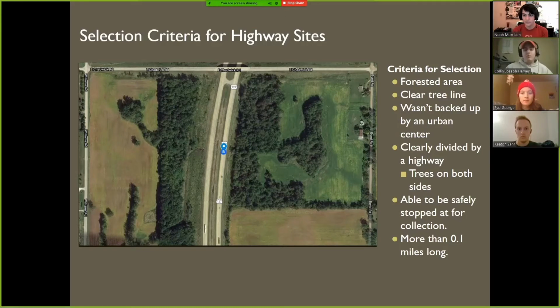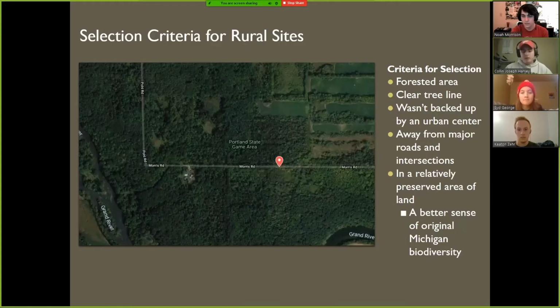And we wanted it more than 0.1 miles long, which means we had a larger area, so if we didn't like one site or it was maybe too hard to get to, we could just walk a little further down the road and take another measurement. And now some selection criteria for rural sites.